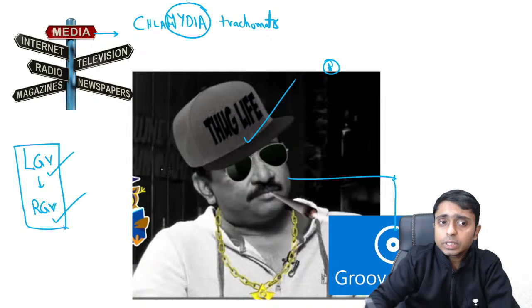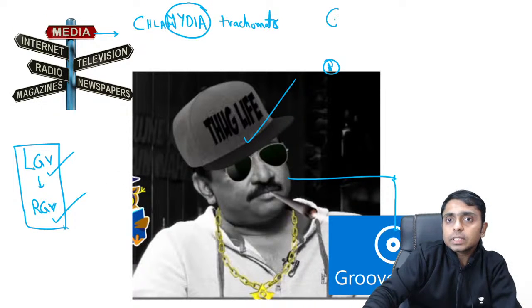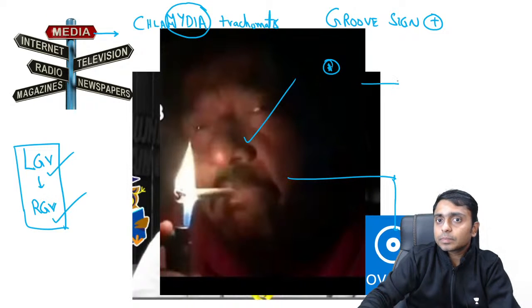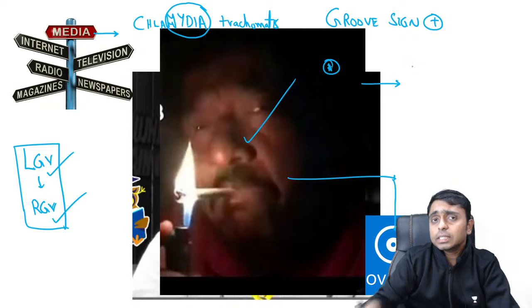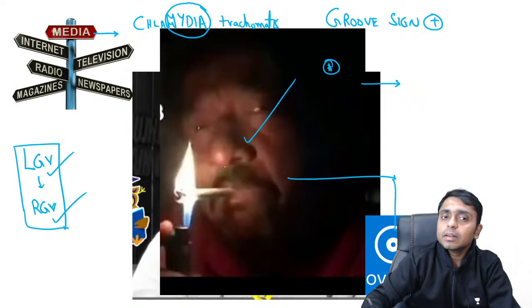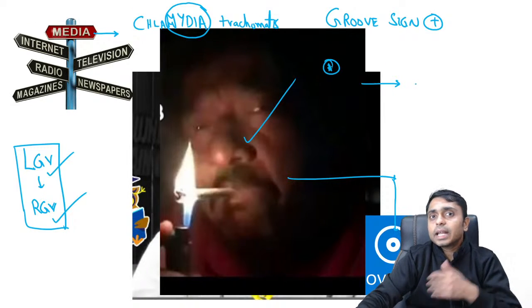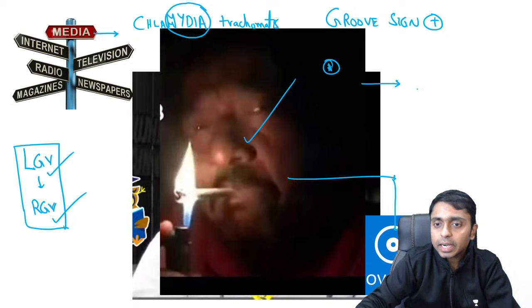So groove sign is positive, that you can remember, groove sign positive in LGV. And during this time, when Modi asked to just diya jalao, this person fired his cigarette, and he told that he will support all the doctors, frontline warriors this way.